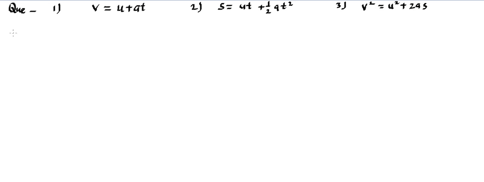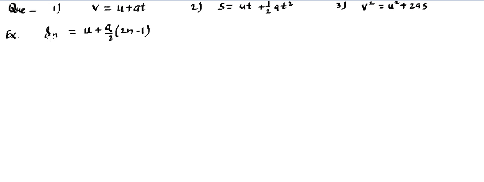Now let me take another example and explain something. Apart from these three equations, there is a fourth equation, called the displacement covered by the particle in the nth second. So Sn is equal to u plus a by 2 times (2n minus 1). This is an equation you have probably studied somewhere in your previous classes.